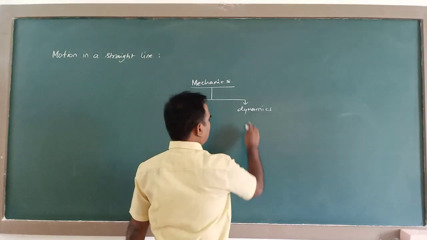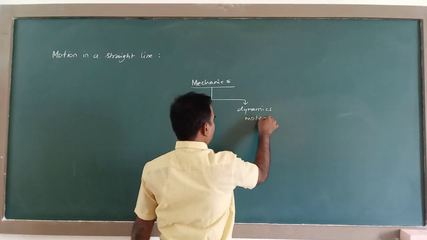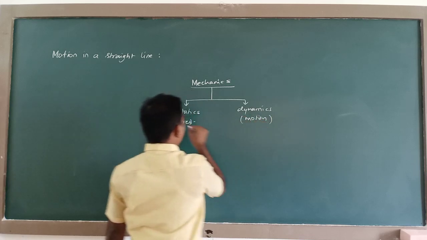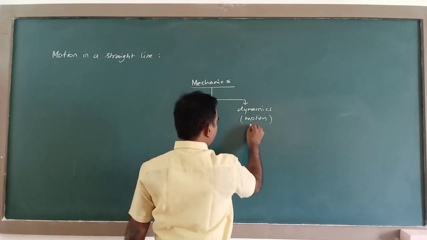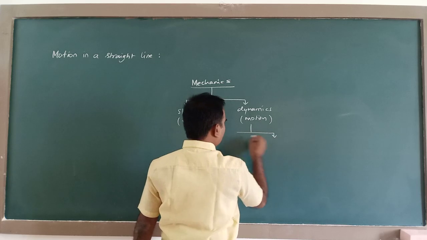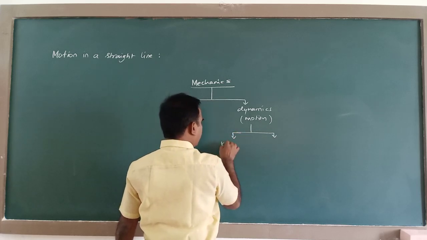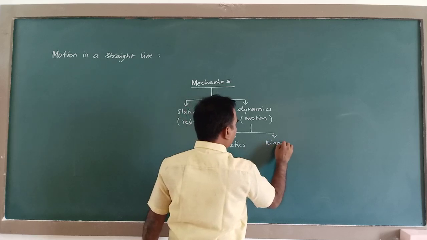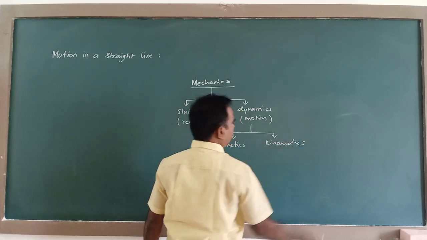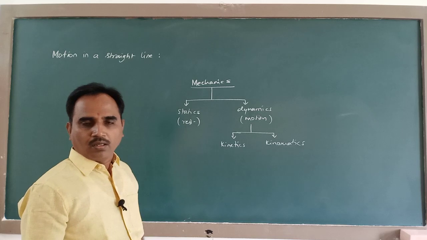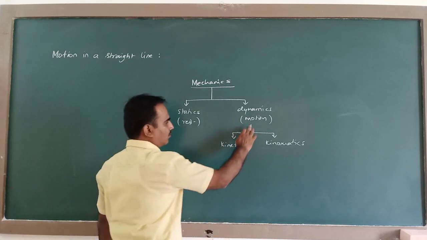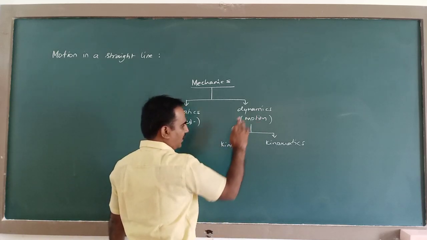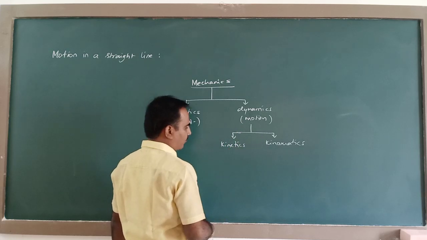Again, this dynamics is divided into two parts. One is called kinetics, the other one is called kinematics. So dynamics is studied under kinetics and kinematics.